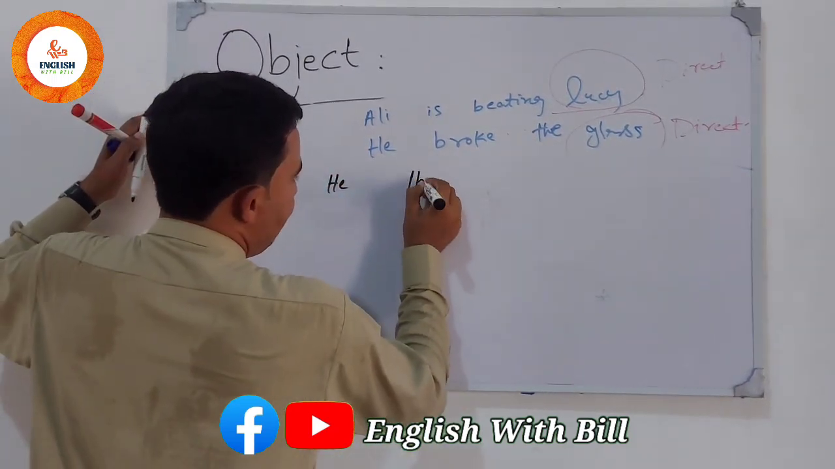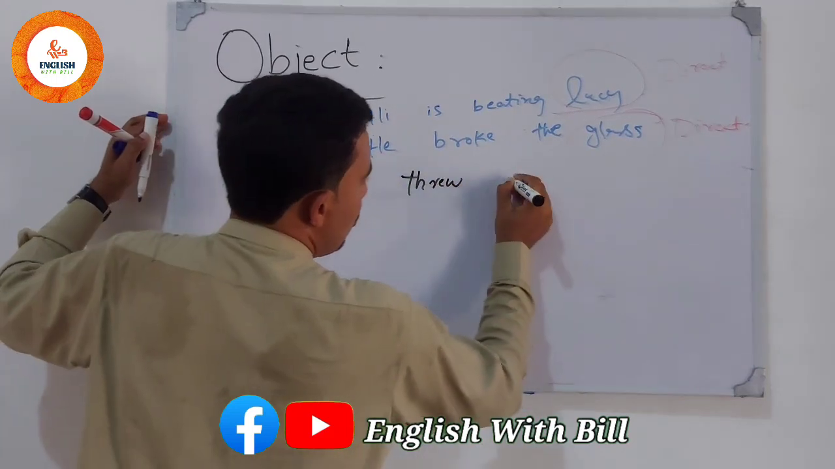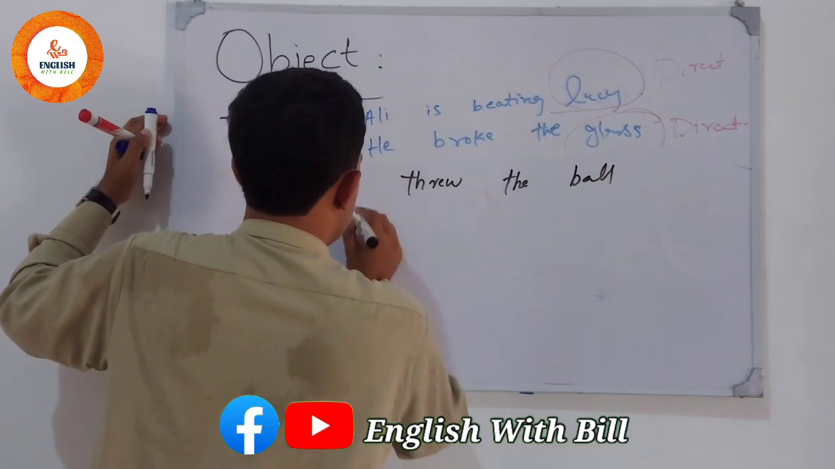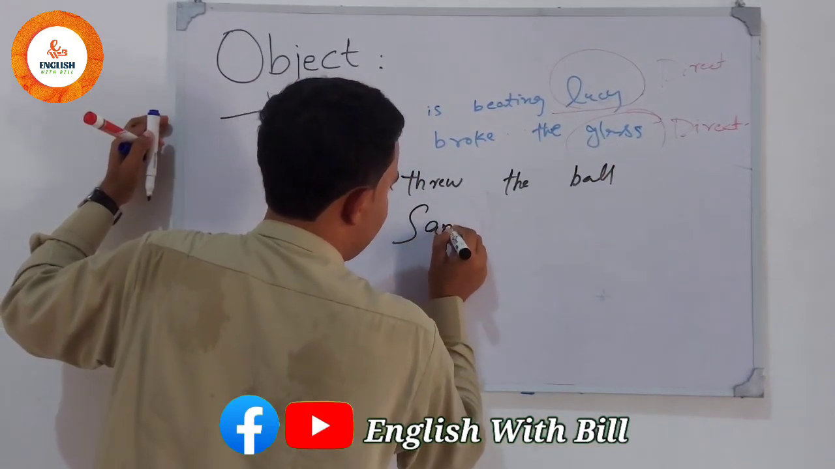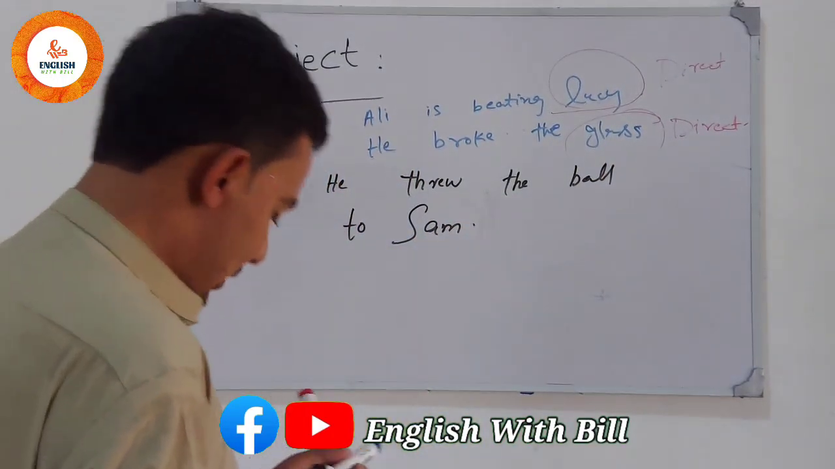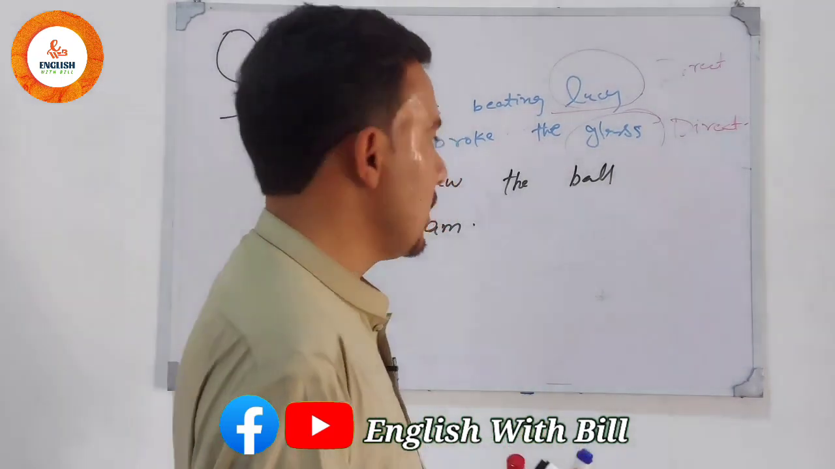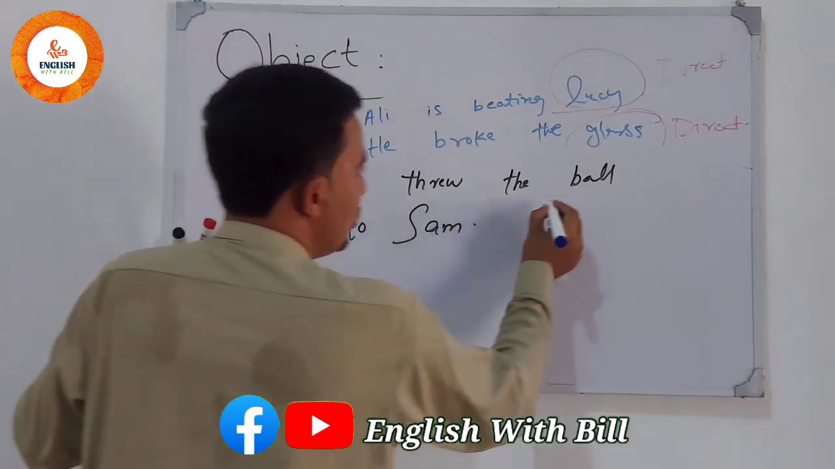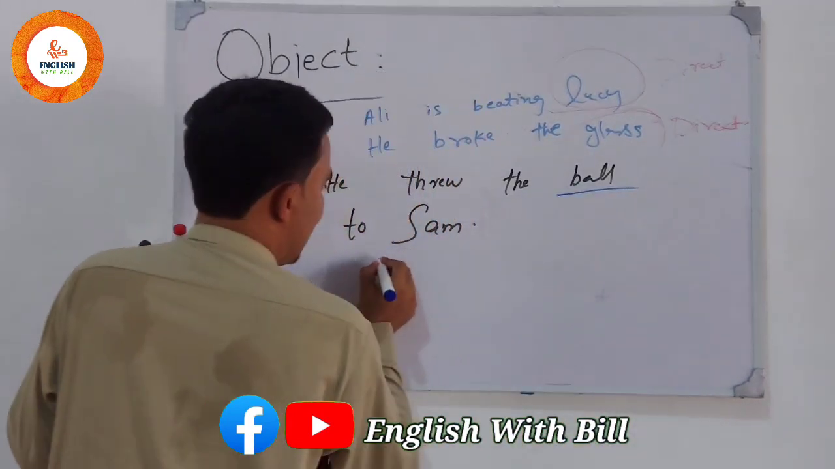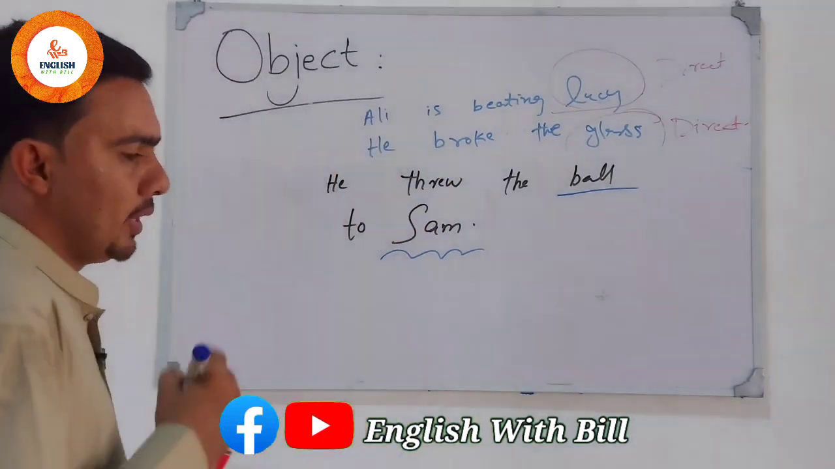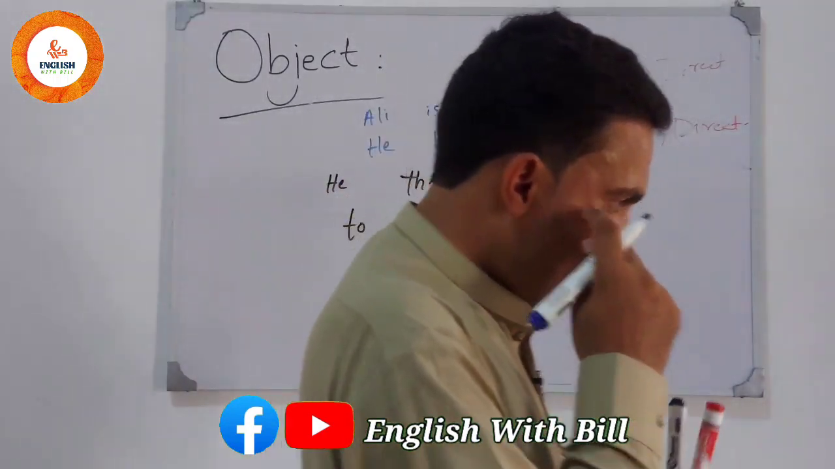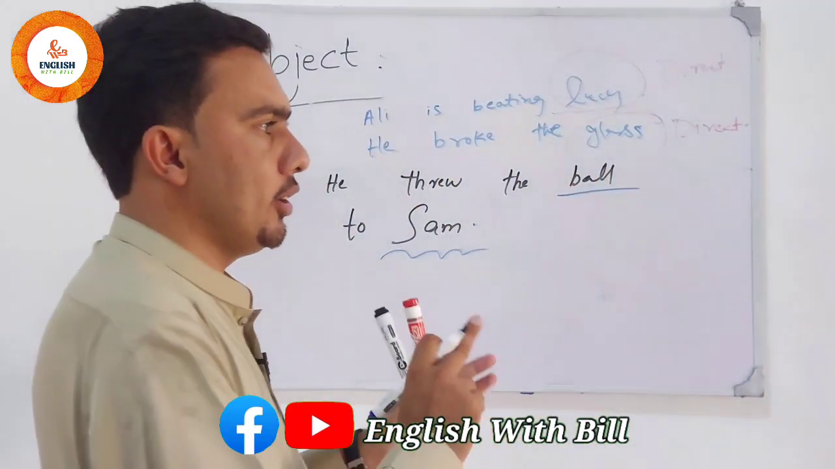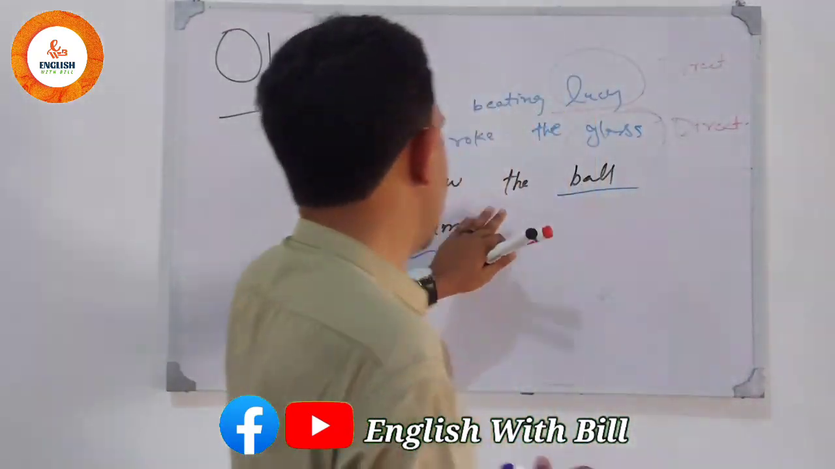He threw the ball to Sam. Now there are still two objects. If we look over it, he threw the ball. One is the ball object and, to Sam, one is Sam. So now there is still a differentiation of direct and indirect object. The scenario comes again of direct and indirect object.